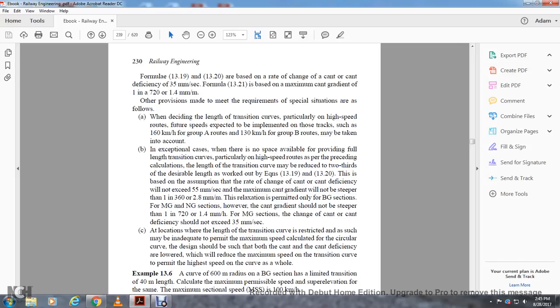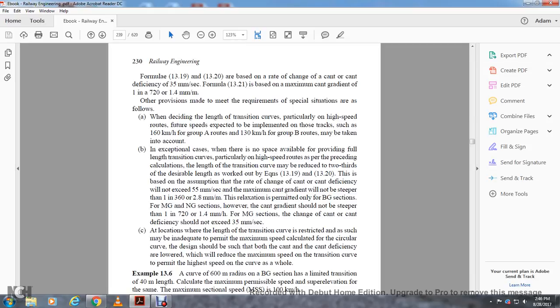This is based on the assumption of the rate of change of the cant and the cant deficiency not exceeding 55 millimeters a second. The maximum cant gradient will not be steeper than 1 in 368 or 2.8 millimeters a meter. Relaxation is permitted only in the broad gauge section. For the meter gauge, the cant gradient should not be steeper than 1 in 720 or 1.4 millimeters a meter. For the meter gauge, the change of the cant and cant deficiency should not exceed 35 millimeters a second.